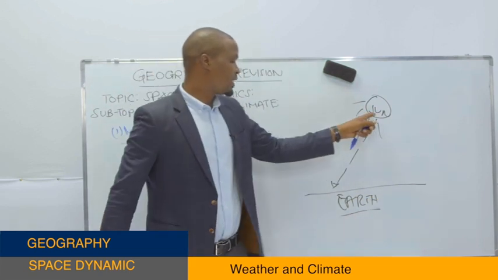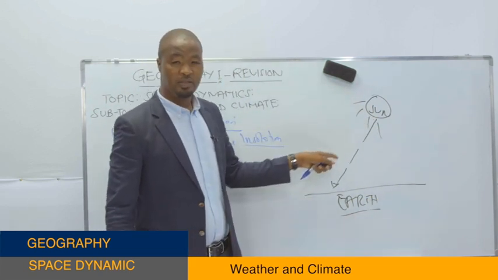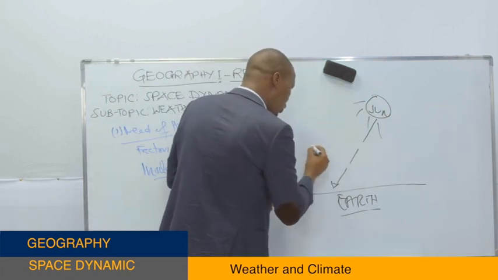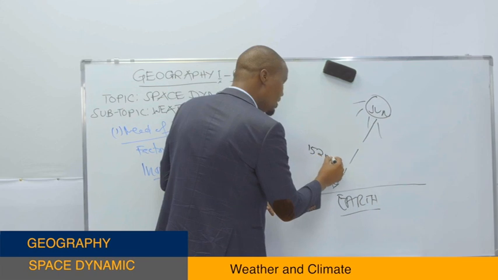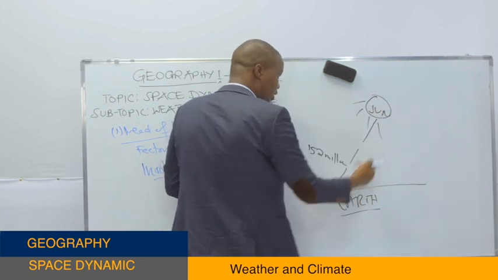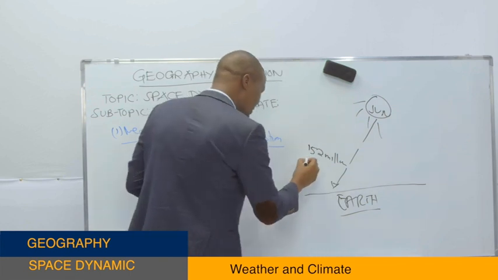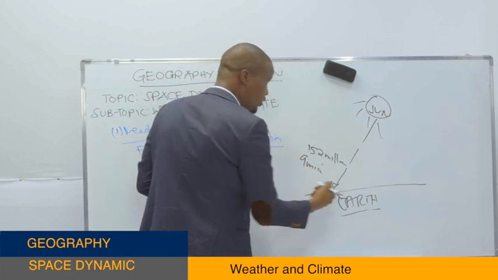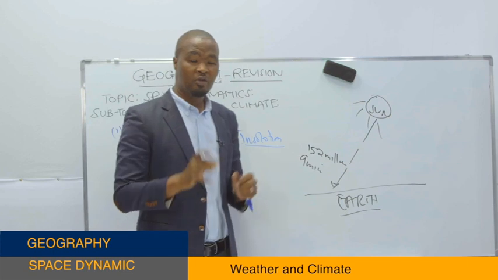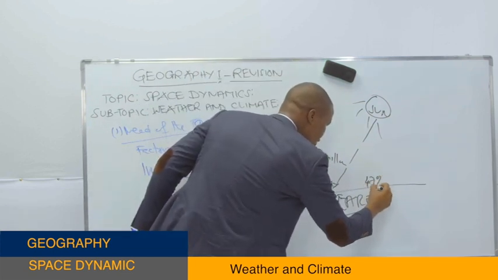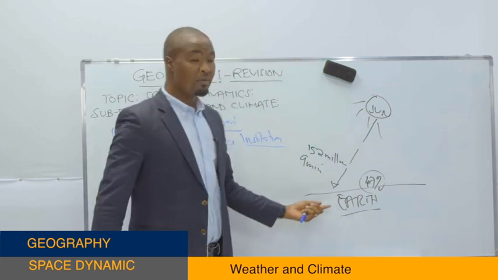It means the heat energy from the sun travels about 152 million kilometers from this point to this point. It's almost 152 million kilometers in 9 minutes to reach the Earth. But we found that only 47% of total solar energy is received by the Earth.